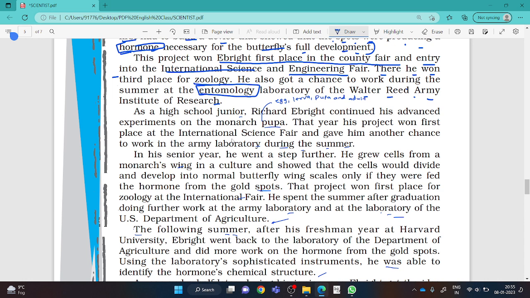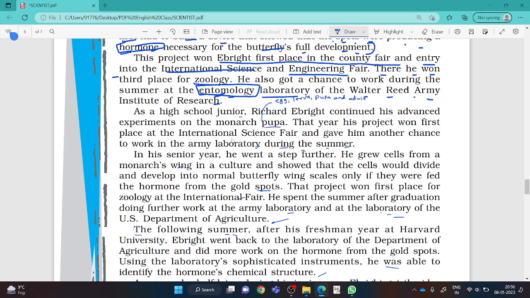Means thus step by step you can reach the top, pinnacle, zenith, peak, you can say. Dear students, he started working in the entomology laboratory where insects were studied, how they work.